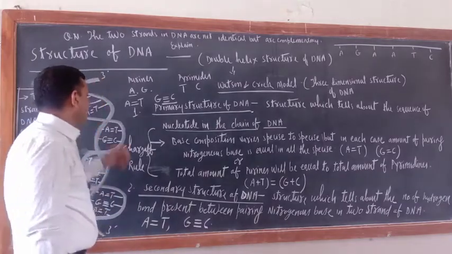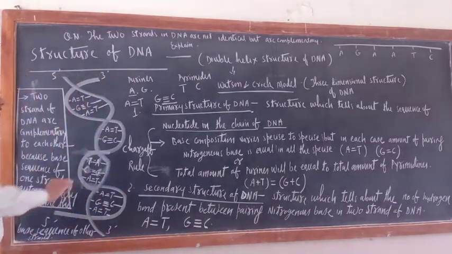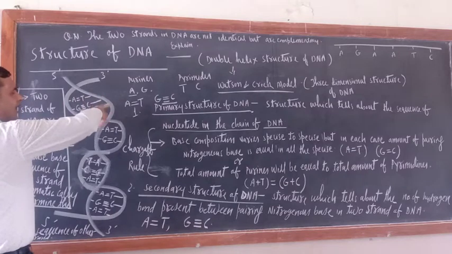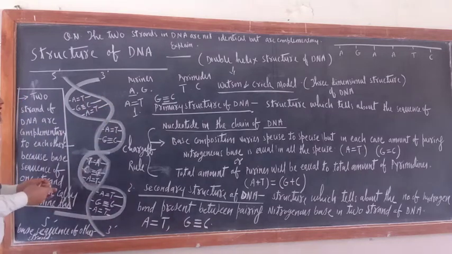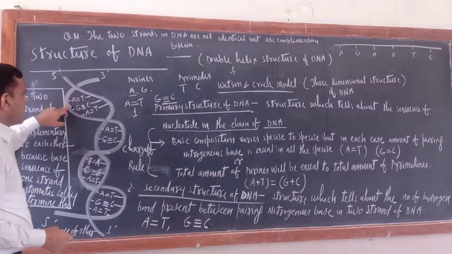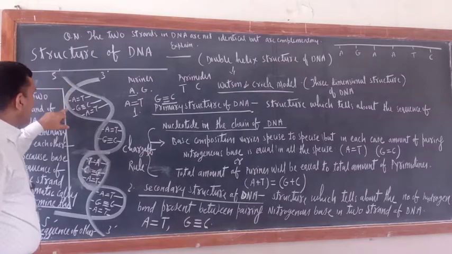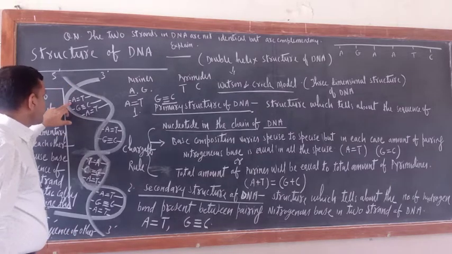Suppose you have not got it, please do one thing: uncoil this helical structure of DNA. So let us say this is the first strand. If you uncoil this, what is the base sequence?